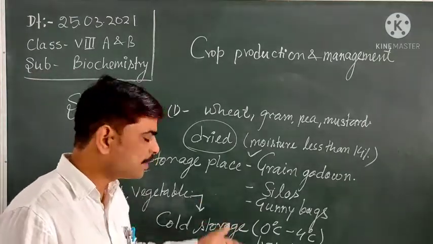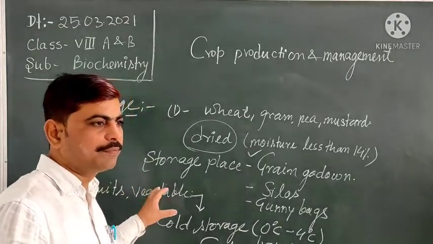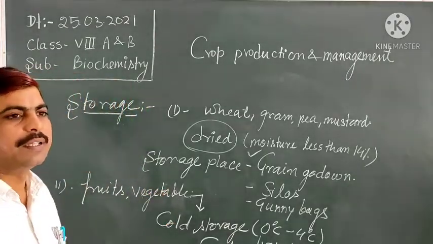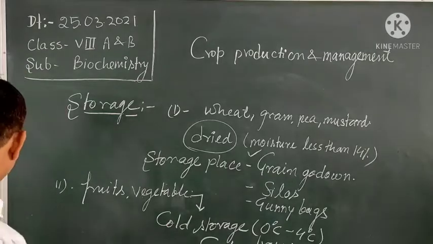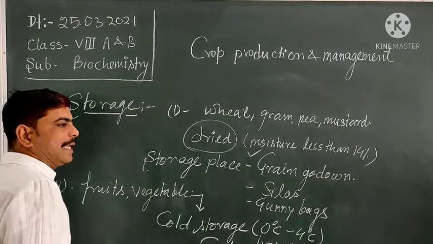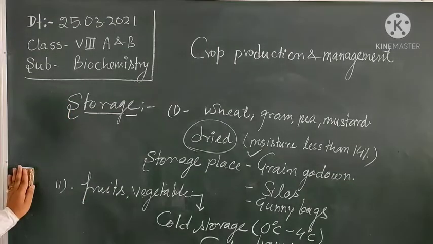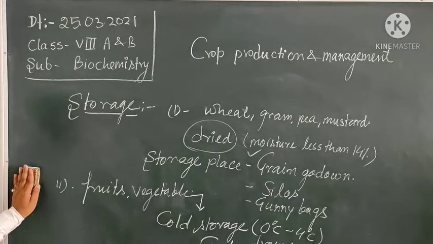Below or above this temperature, the quality and produce both will be damaged. So in this way, depending on the nature of the crop, we can store different types of crops in a grain godown or in cold storage.